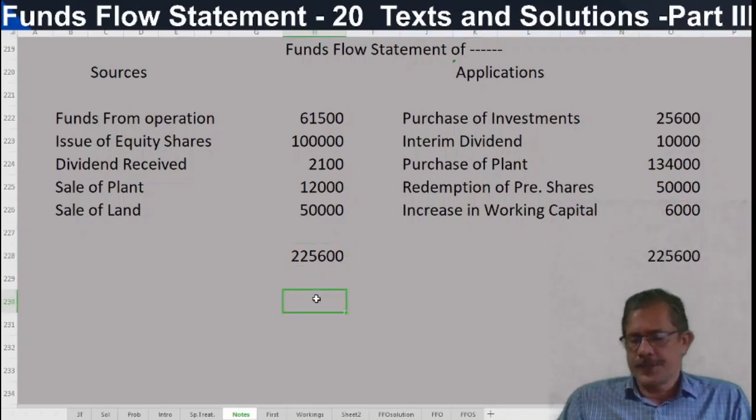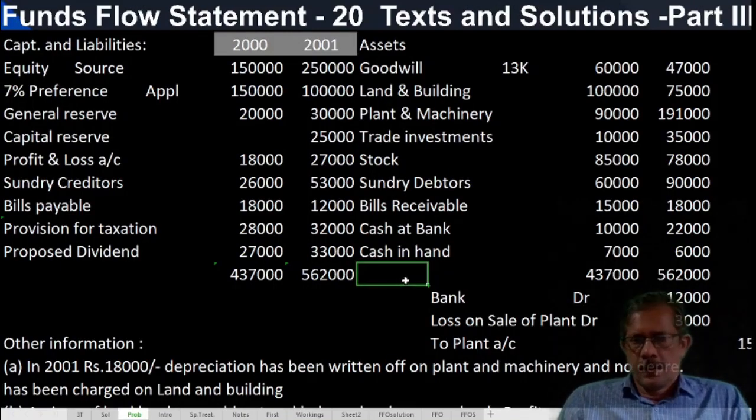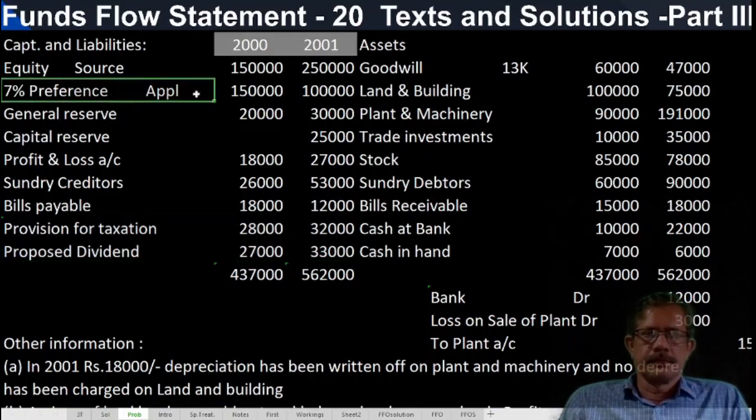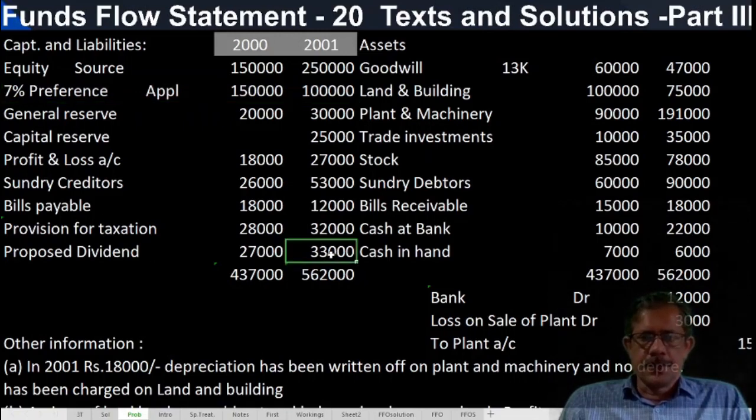So we will go to the next problem. So one is over. So what are the assumptions given in this answer? Provision for taxation and proposed dividends treated as current items. That should be mentioned. Another assumption is dividend on preference shares. Proposed dividend says no differentiation is made between proposed dividend of equity and preference. Assumed this proposed dividend includes both equity and preference. That assumption is the right assumption.